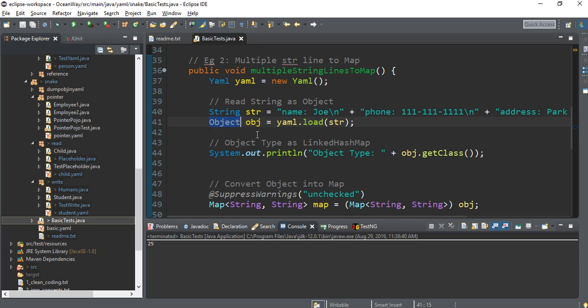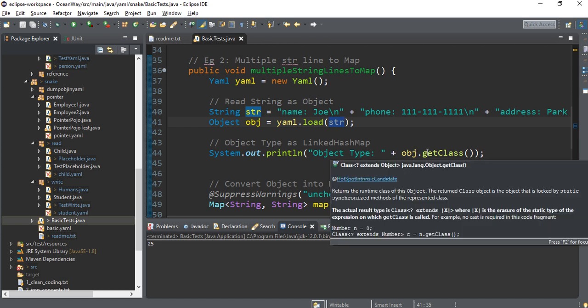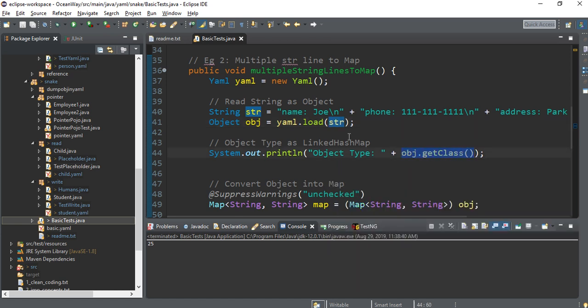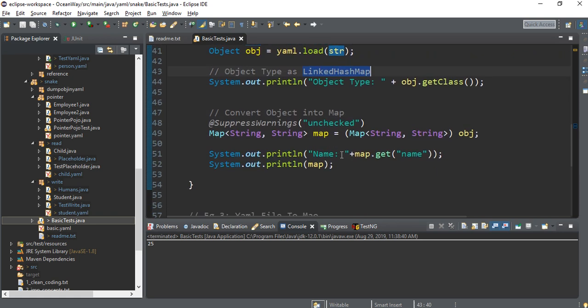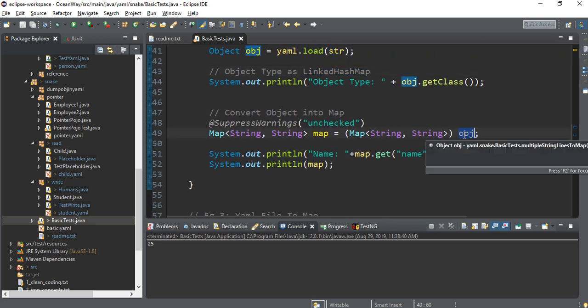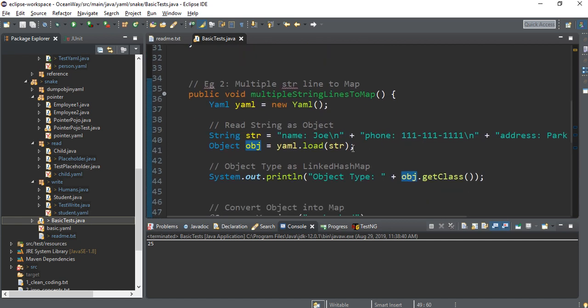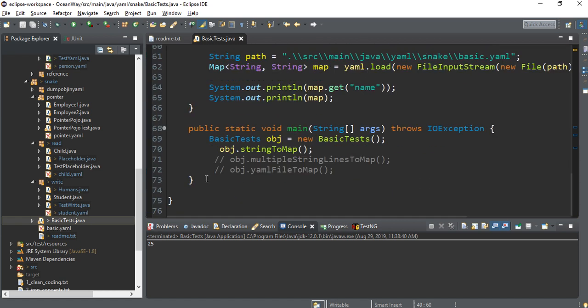I have shown you the steps so that there is one more aspect: whenever you call YAML.load, it is actually converted to a linked hash map. So if I print object.getClass, the type of the class will be linked hash map. We'll see that. After that, we have simply converted to the hash map. Now if I call map.get name, the name value, which is Joe, will get printed out. So let me run this particular method.